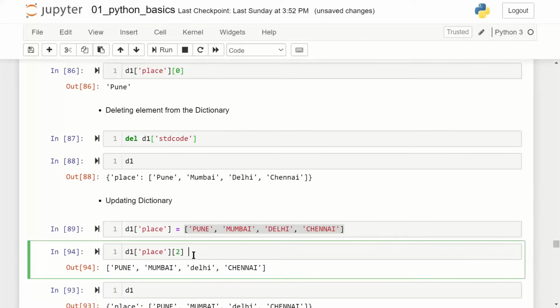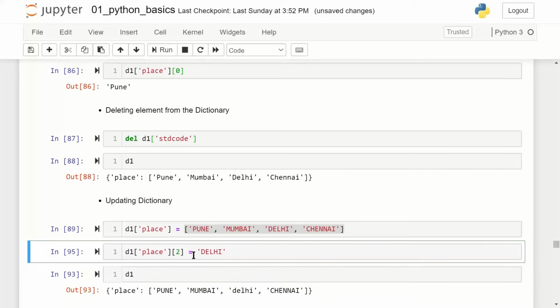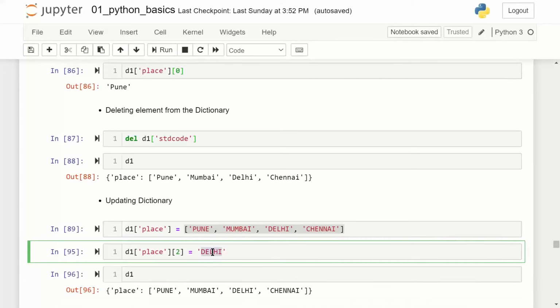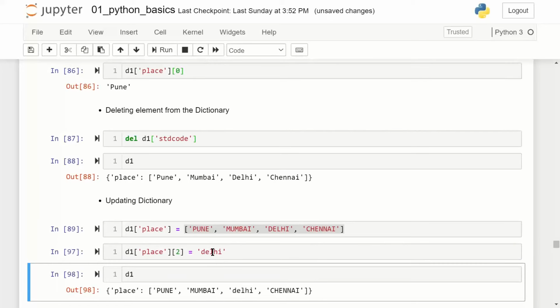I've already made it small case, so I'll change the code and make it capital once again. Because it is a list, we can modify it, and this small case has now become upper case again. Now I'm changing it back to small case.